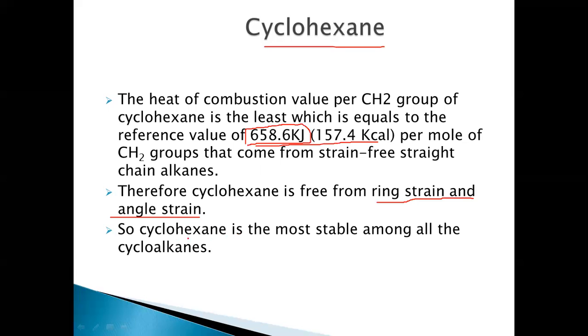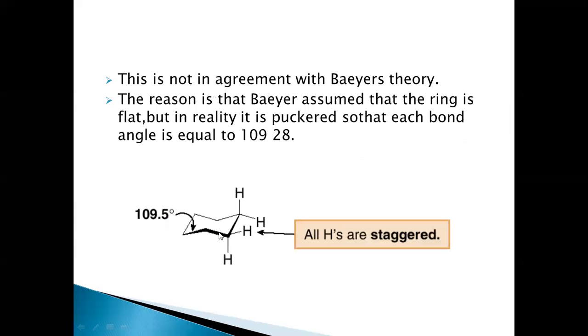So cyclohexane is the most stable among all the cycloalkanes according to these heats of combustion values, but this is not in agreement with Bayer's theory. According to Bayer, cyclopentane was more stable, but according to the heats of combustion values, cyclohexane is more stable.